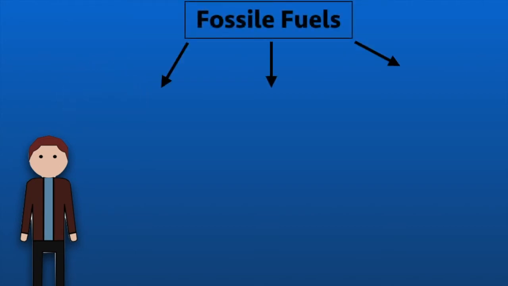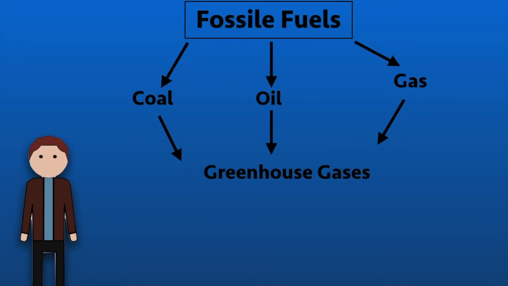So how do humans cause global warming? Well, the majority of global warming is caused by the burning of fossil fuels like coal, oil, and gas, which puts greenhouse gases into the atmosphere, thus enhancing the greenhouse effect. But what is the greenhouse effect, and how do fossil fuels enhance it?